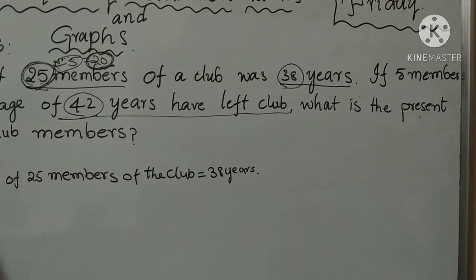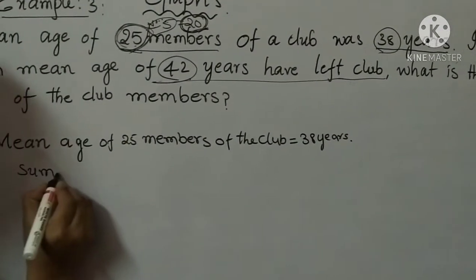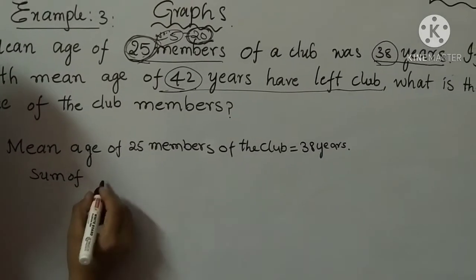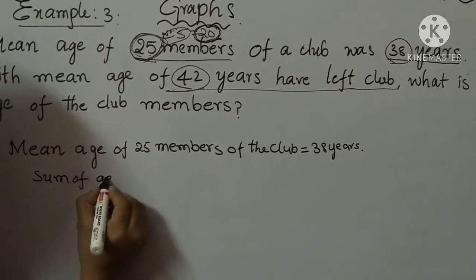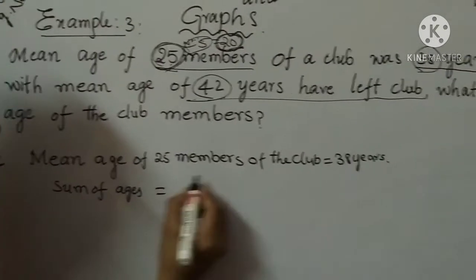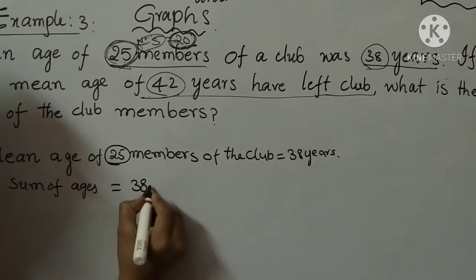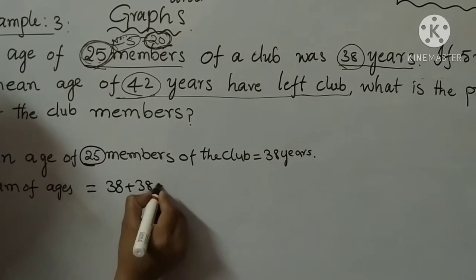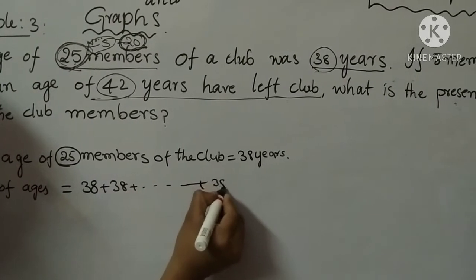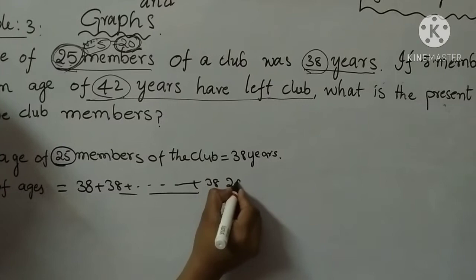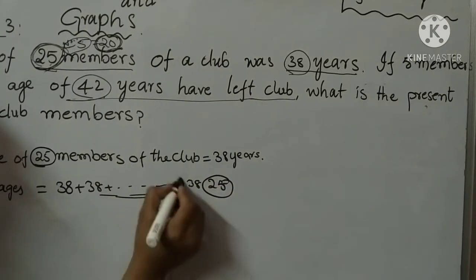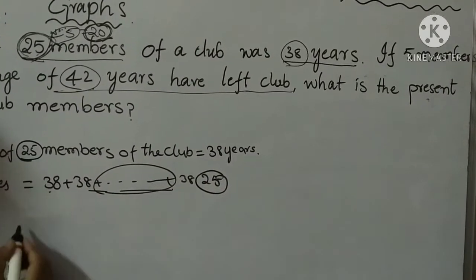So the sum of ages is 38 plus 38 plus and so on plus 38, 25 times.